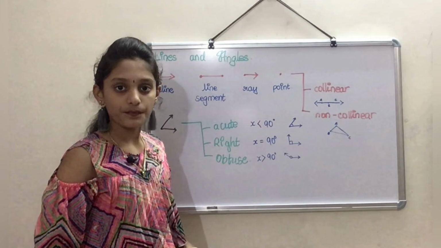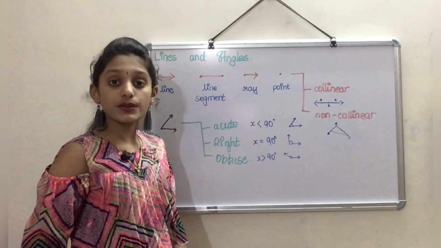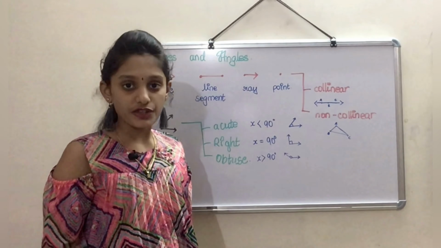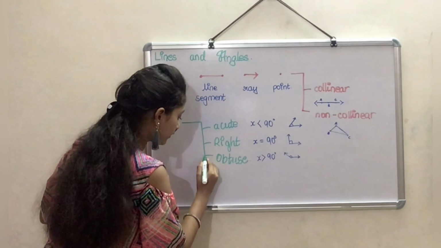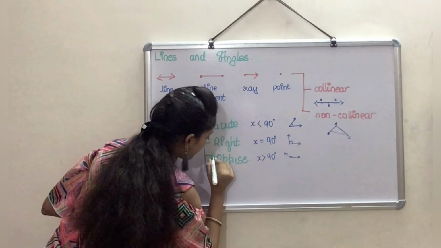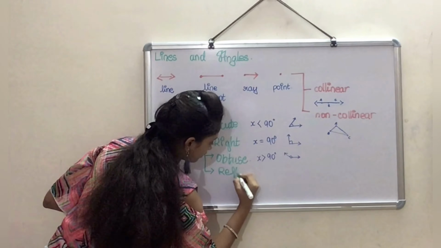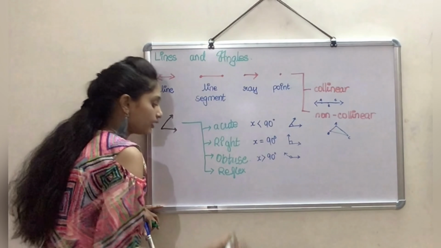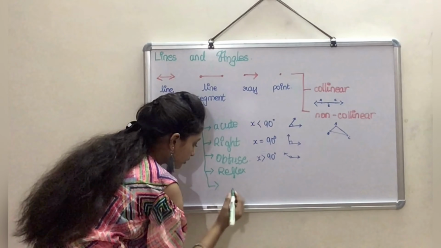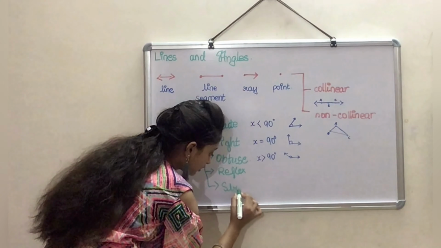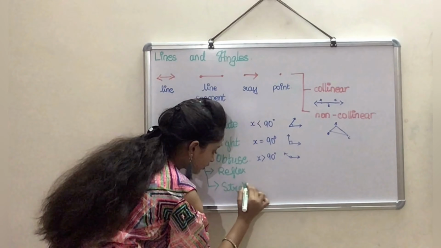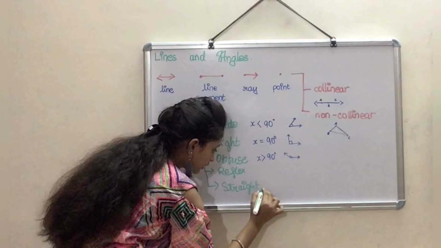Right, friends? Apart from this, we also have other types of angle, which are the reflex angle and the straight angle.